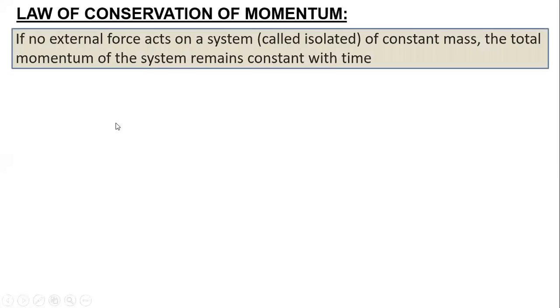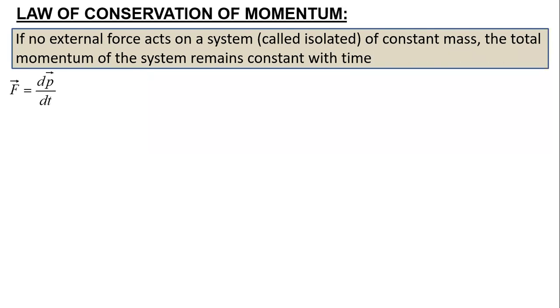I'm just moving to the next screen. Okay, so the law of conservation of momentum, which everyone knows, states that the momentum of a body remains constant. And when is momentum constant? When no external force acts on a system. If no external force is acting, the momentum is not going to change and will remain constant.